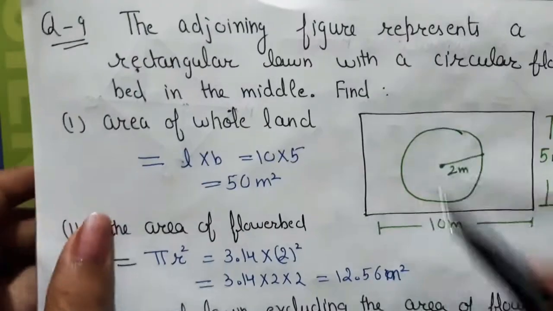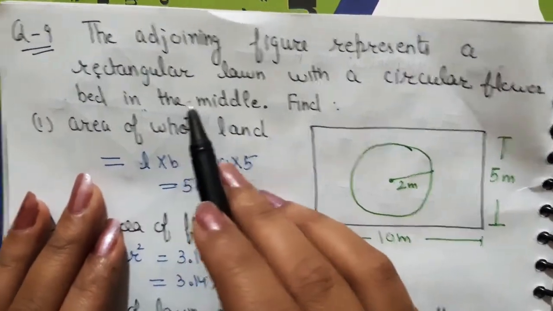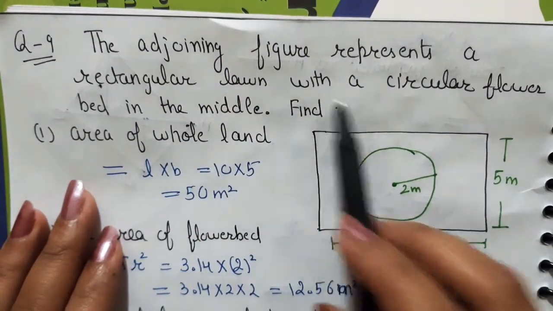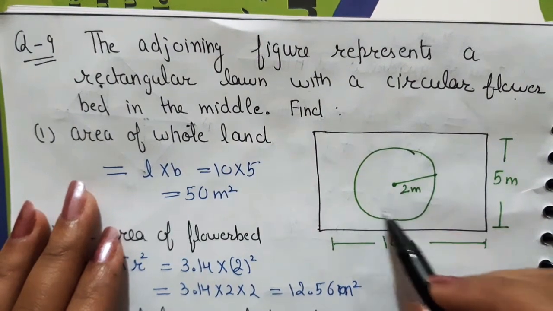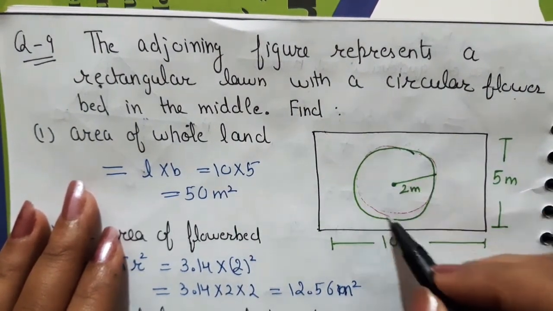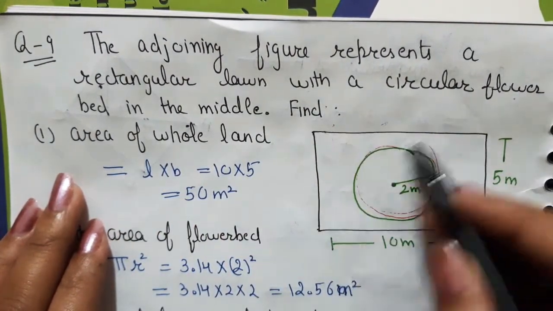The question number 9 is, the adjoining figure represents a rectangular lawn. This is the figure and it represents a rectangular lawn with a circular flower bed. This is the circular flower bed inside in the middle. Okay, this is the circular flower bed in the middle. Find the area of the whole land. They are asking the area of the whole land.